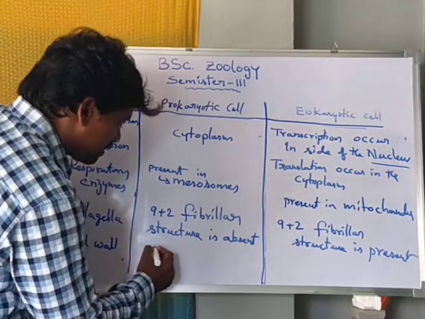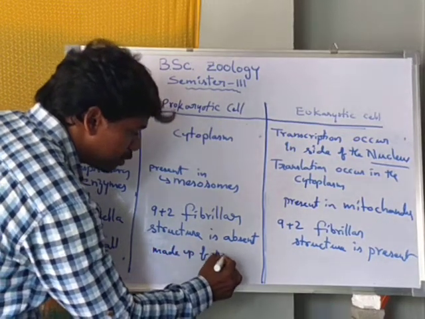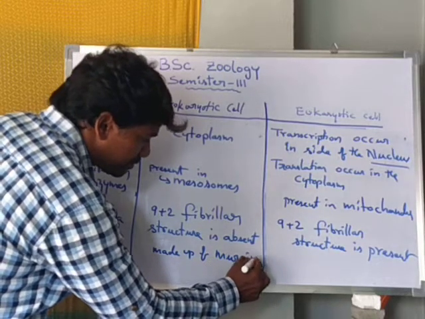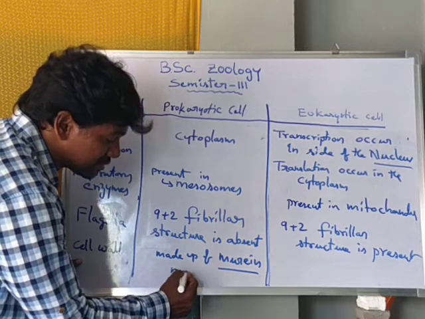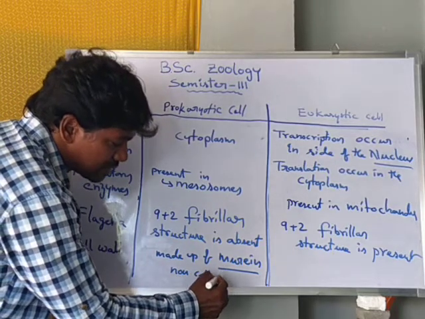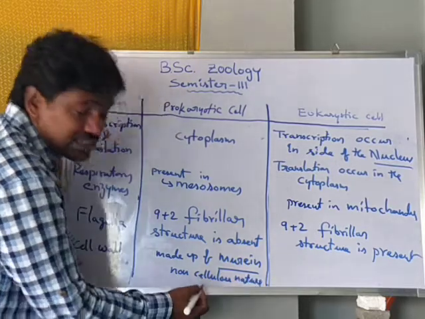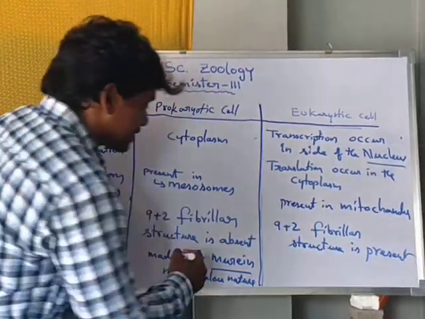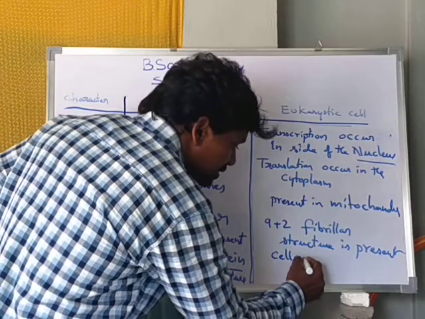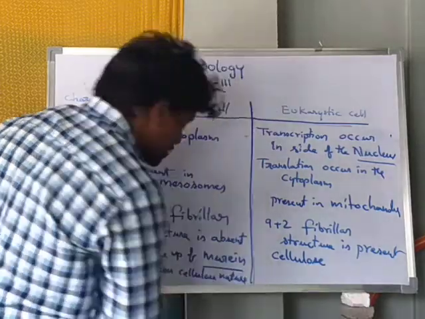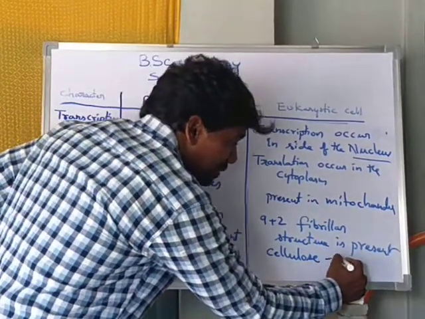It is made up of murein. In eukaryotic cells, the cell wall is made up of cellulose in plants.